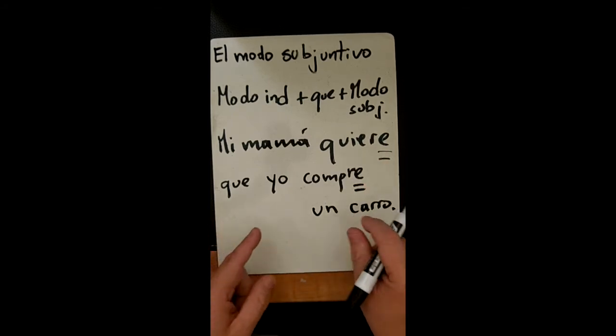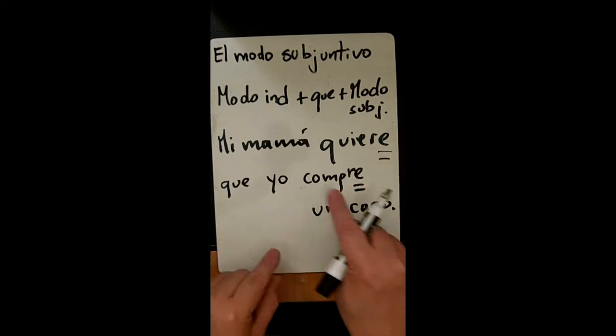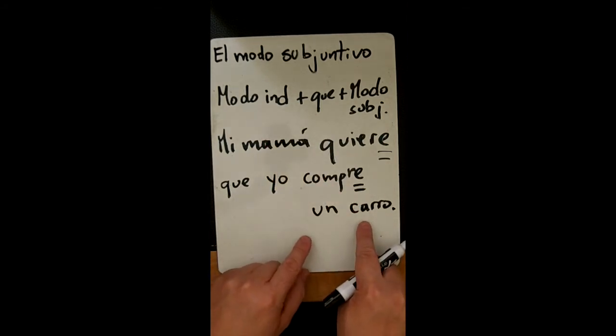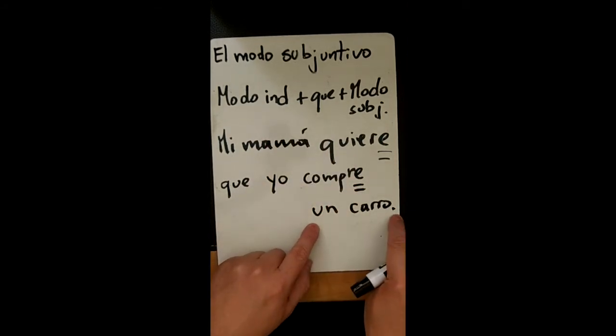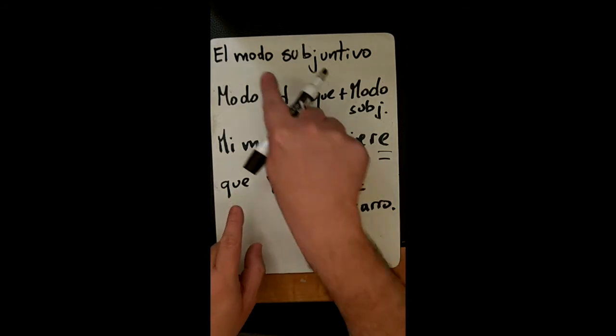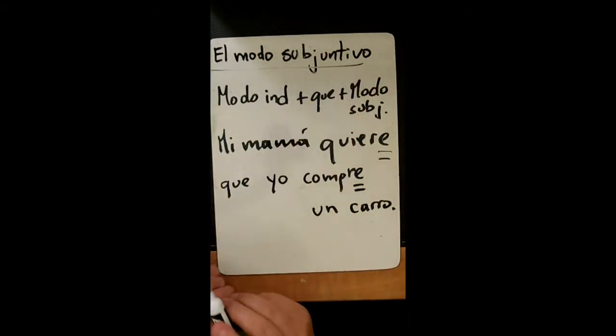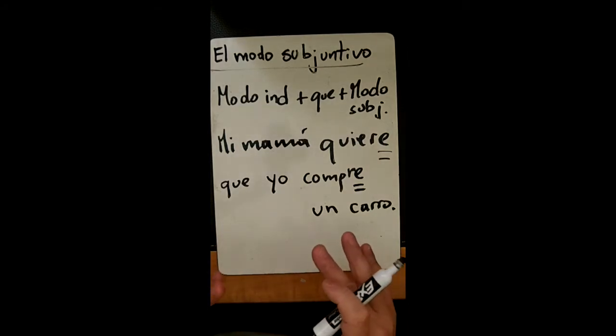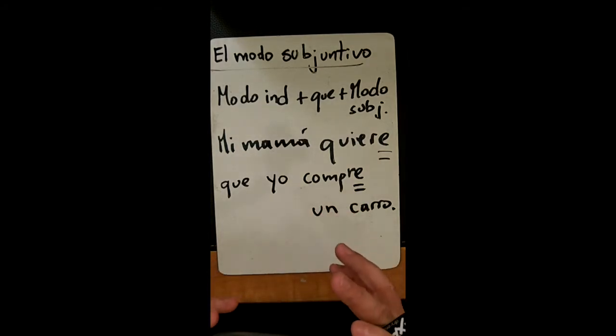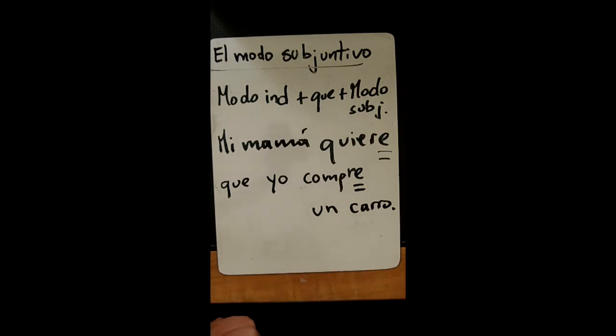Again, I am going to buy the car. She wants me to buy a car. But is this saying that I'm buying the car? See? So that is when I want to use modo subjuntivo, to express things that I need to put in suspense, that perhaps it's not going to happen. She wants me to buy a car, but I'm not sure if I'm going to buy it.